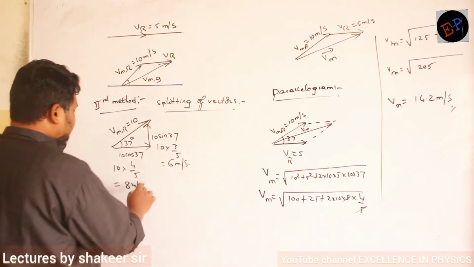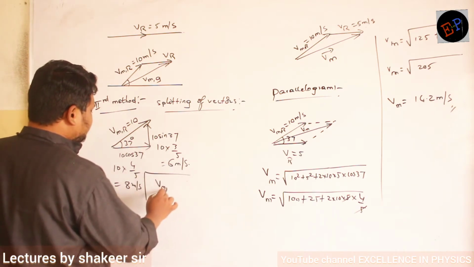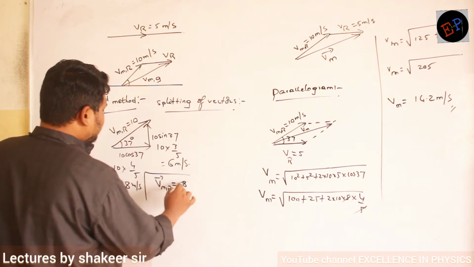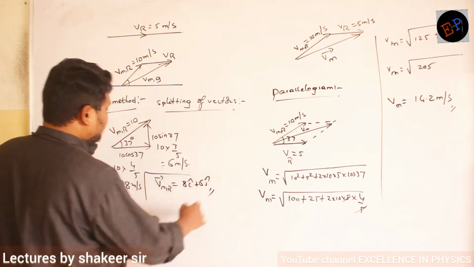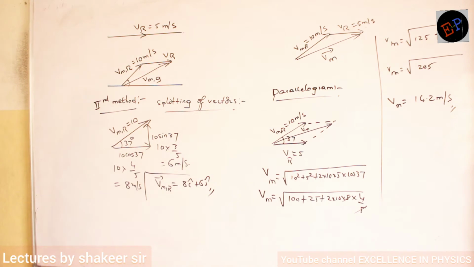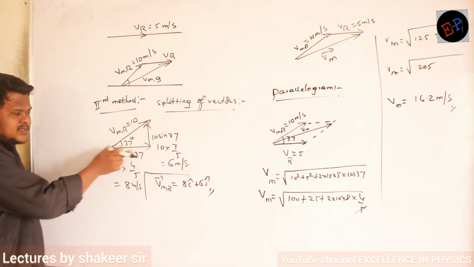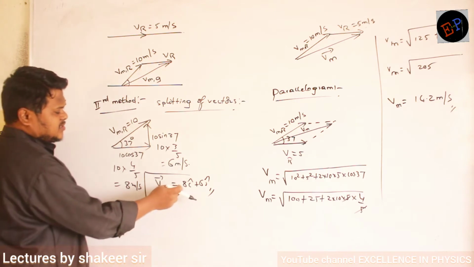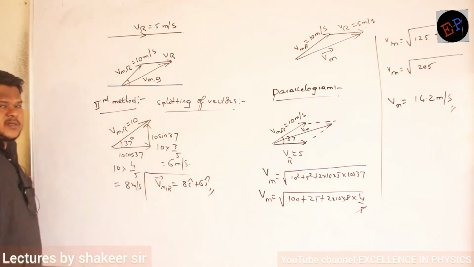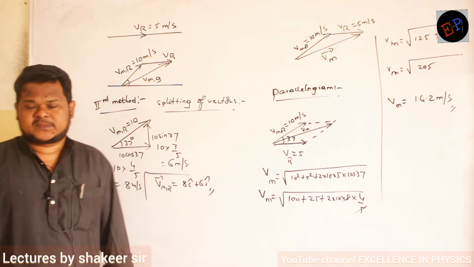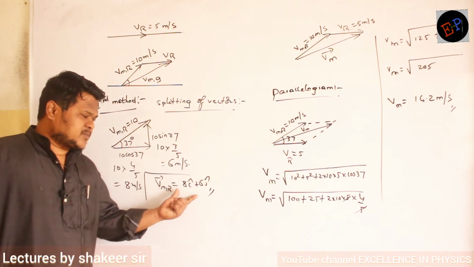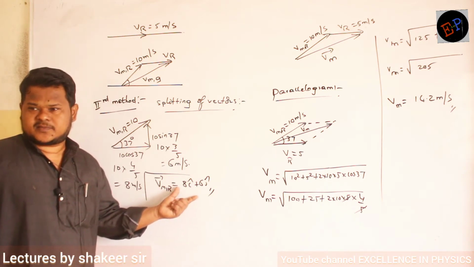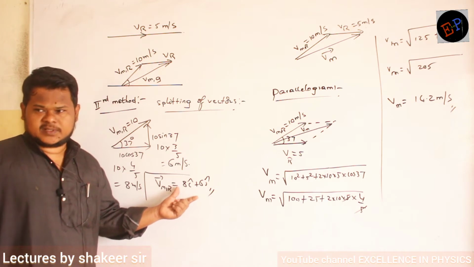So velocity of man with respect to river, how can I write? I can write 8 i cap plus 6 j cap. So 8 is the velocity along the x-axis and 6 is the velocity along the y-axis. So 8 i cap plus 6 j cap is the velocity of the man with respect to river. It means a man can swim with this maximum velocity; beyond this velocity, he cannot swim in still water.